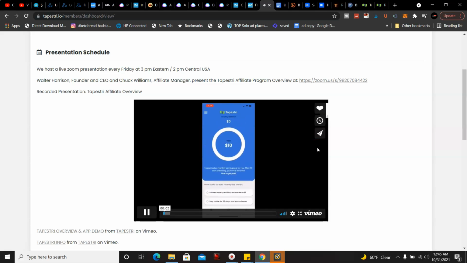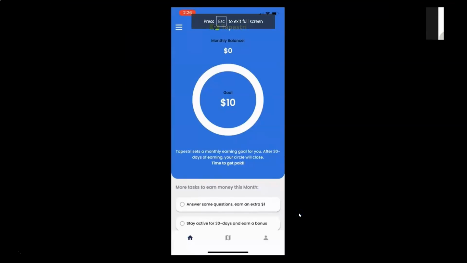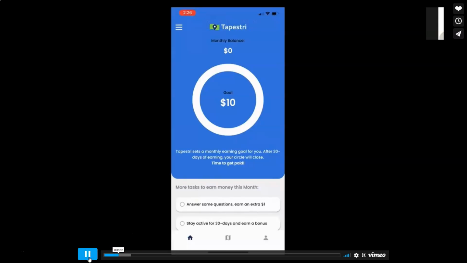But this is the home screen, probably the most important screen of the whole app, where we begin creating that algorithmic goal for you. Just like that weather app, there's a location icon being captured. Now it's that red dot at the top left, that's the Zoom, so it's blocking it. But that's where it would be. So this home screen, this is the screen you'd go to every day or once a week, whenever you decide to open up the app. It's running in the background, so whether you open the app or not, Tapestri is still collecting their location data anonymously.